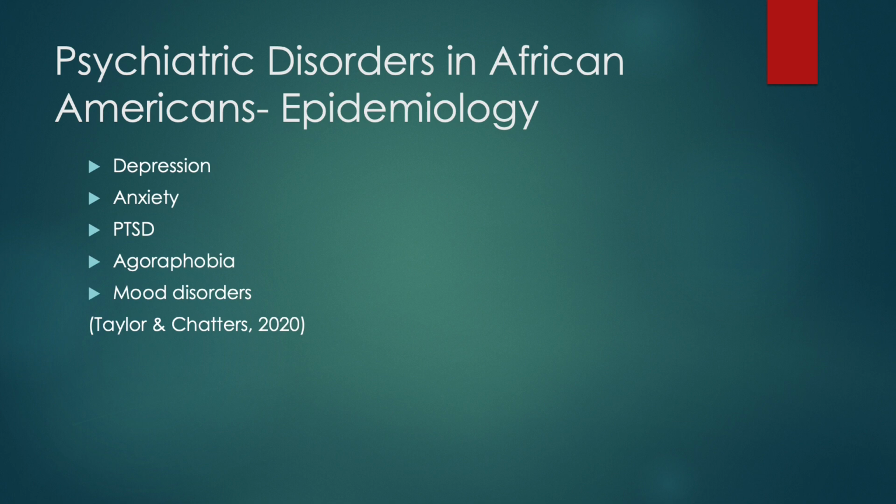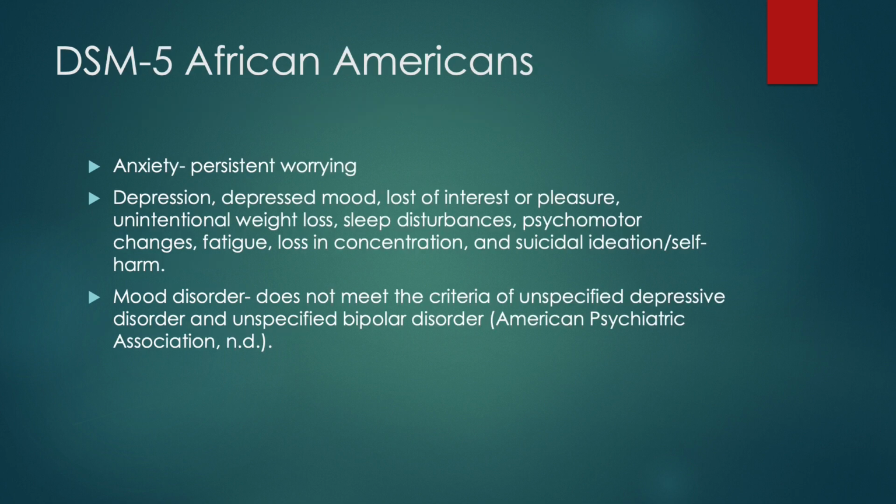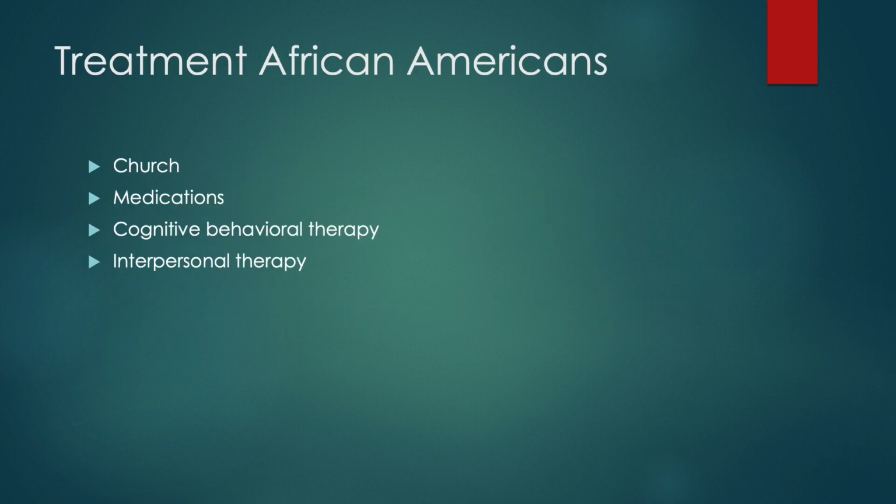Psychiatric disorders in African Americans epidemiology is depression, anxiety, PTSD, agoraphobia, and mood disorders. DSM-5 African Americans, anxiety, depression, that seems to be a common theme in all of the populations as well. Mood disorders does not meet the criteria of unspecified depressive disorder and unspecified bipolar disorder. Treatments for African Americans is church, medications, cognitive behavioral therapy, and interpersonal therapy.